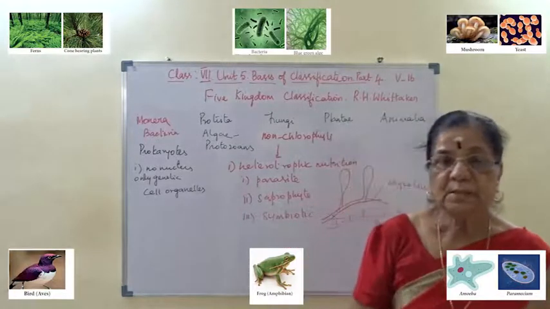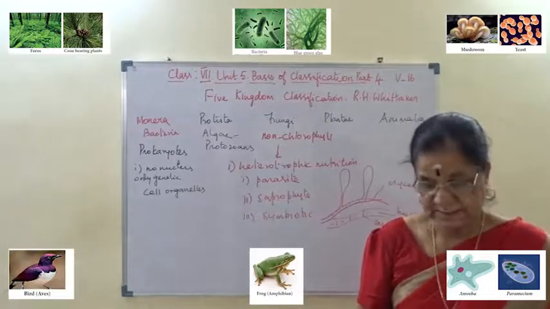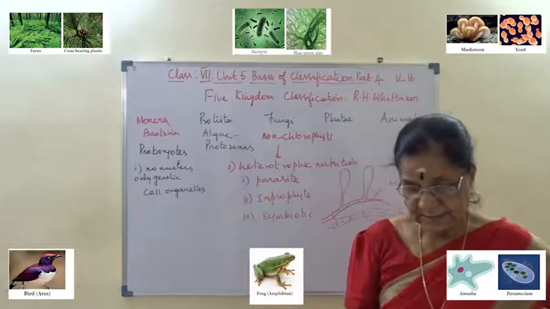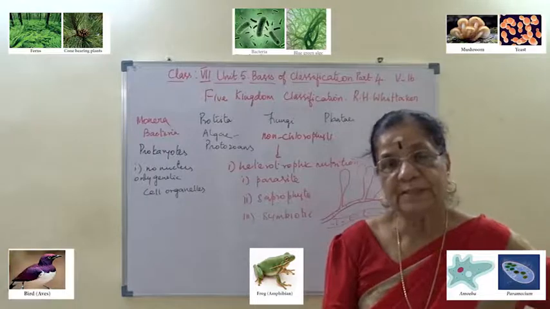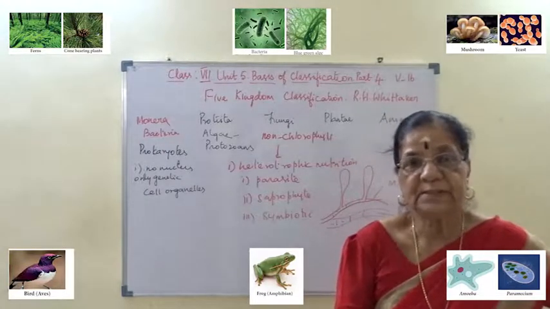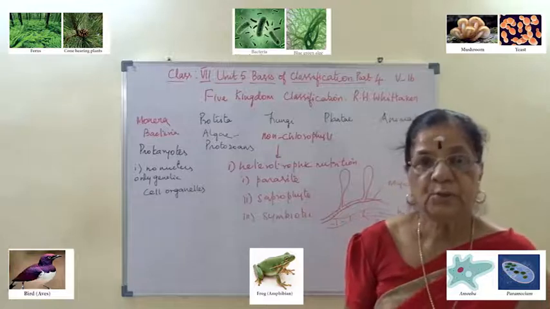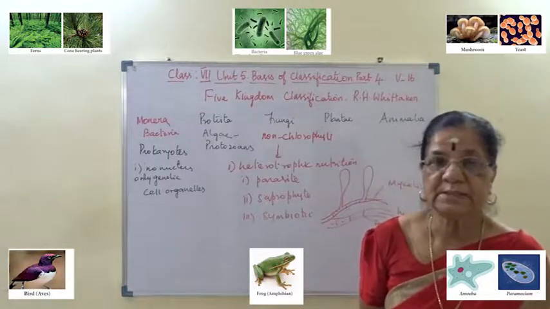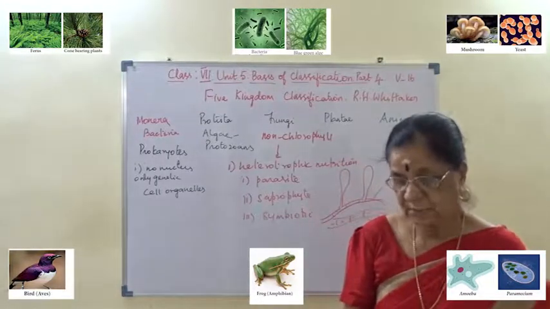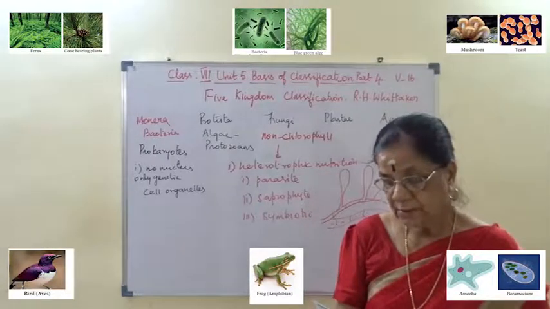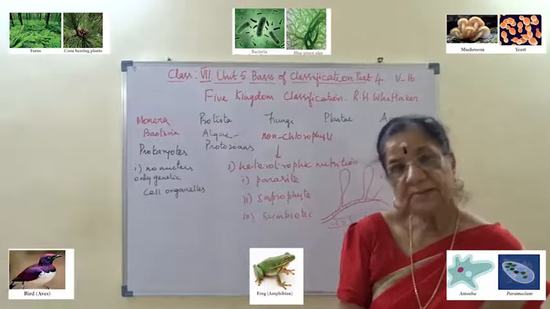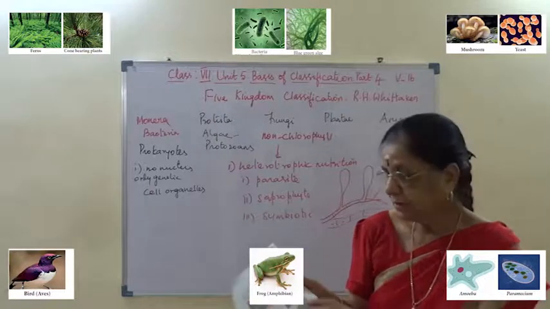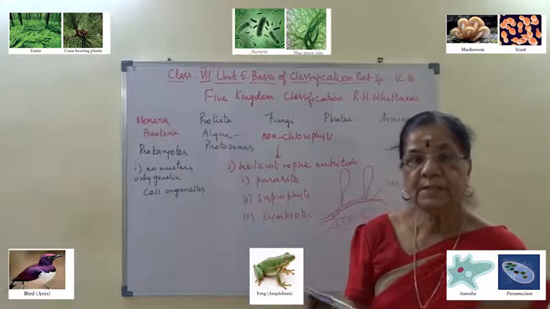Starch is normally prepared by the process of photosynthesis. Plant cells have a cell wall and specialized functions such as photosynthesis, transport of material and support. Transport of material is through the xylem and phloem, as xylem conducts water and phloem conducts food material. I hope you remember this. So the kingdom Plantae includes ferns, cone bearing plants, gymnosperms and flowering plants. Example: Pinus, take the figure in your book, Pinus is a cone bearing plant.